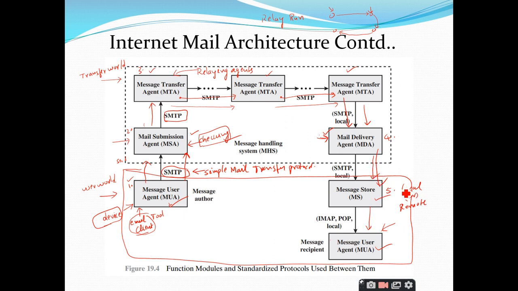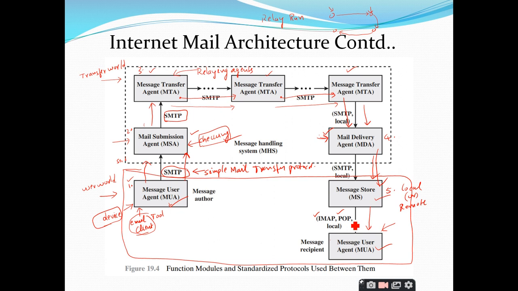So it can be maintained as a local system or a remote system, but once you have this mail server, it will store the mails here, and whenever the MUA wants to access them, it can directly access them from the message store by making use of IMAP or POP, the Post Office Protocol. These are the different protocols, right? By making use of these protocols, the message user agent at the receiver is going to access this message store.